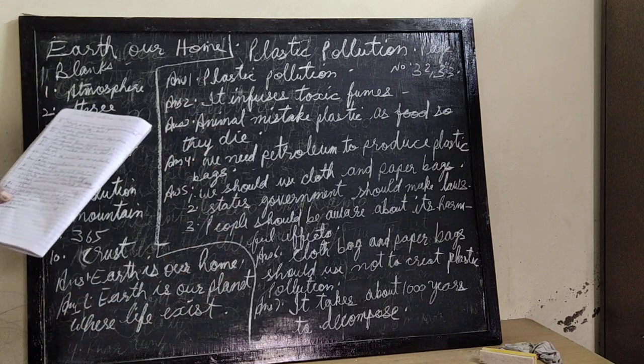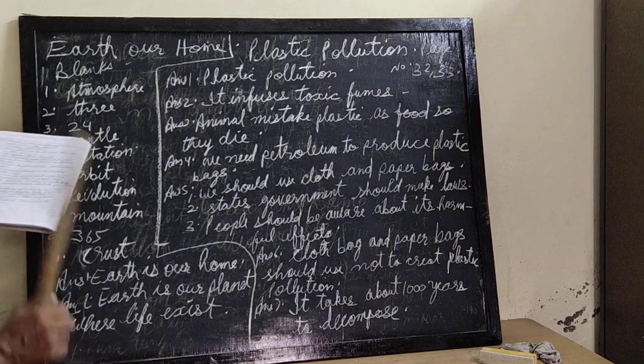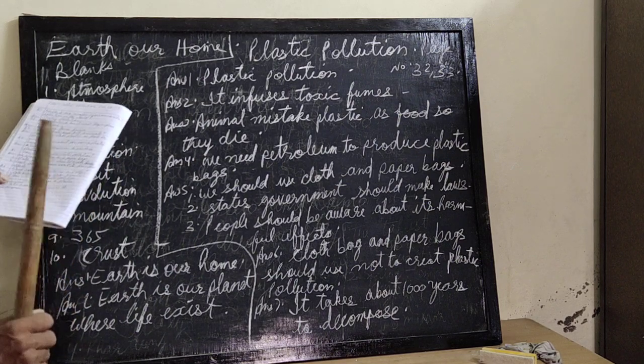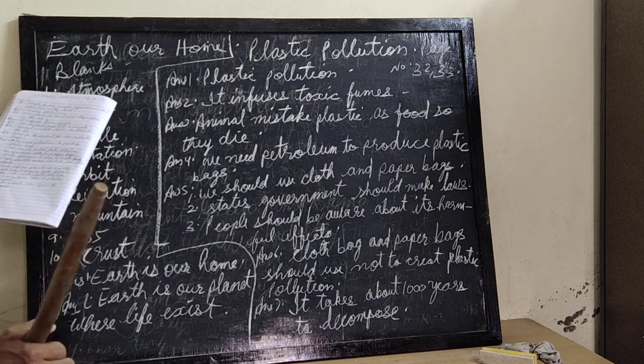Then the sixth question: which bags should we use and why? We should always use cloth bags or paper bags, because they do not create plastic pollution.